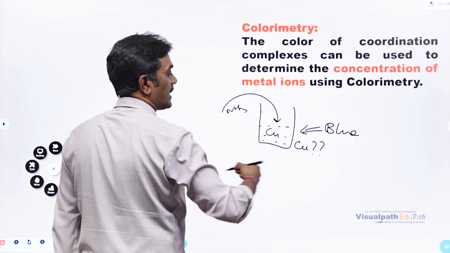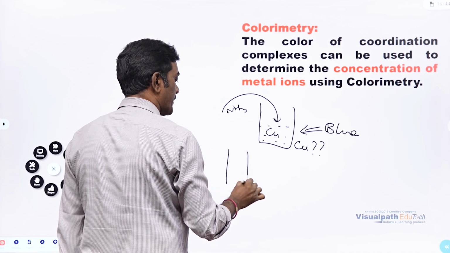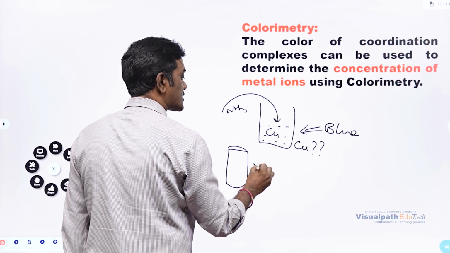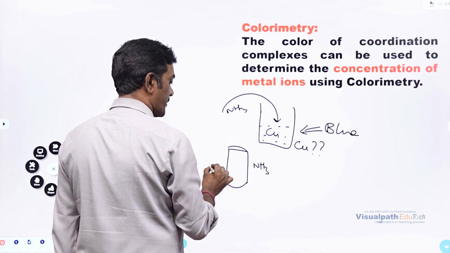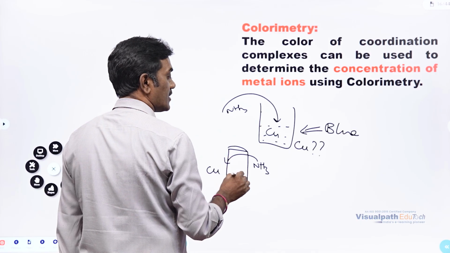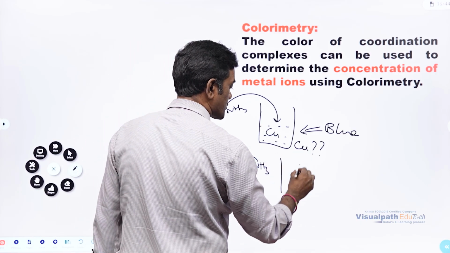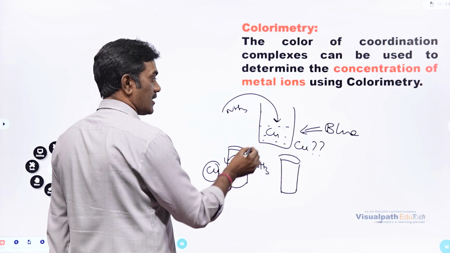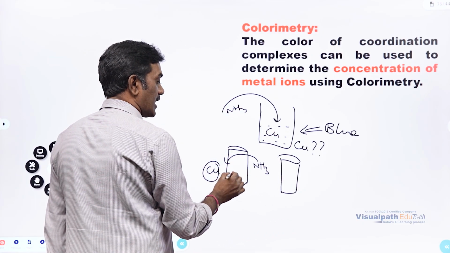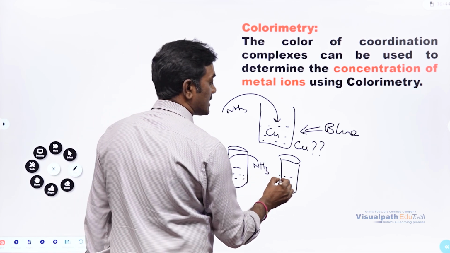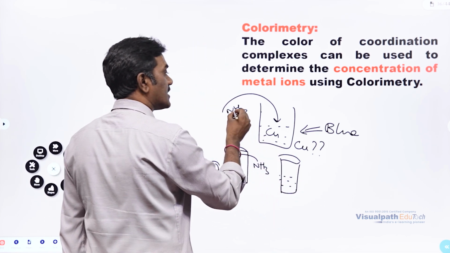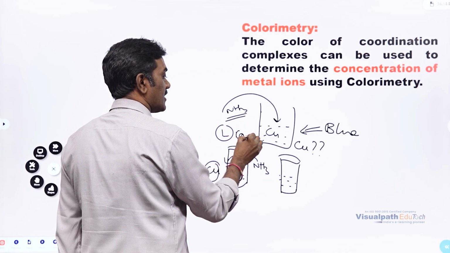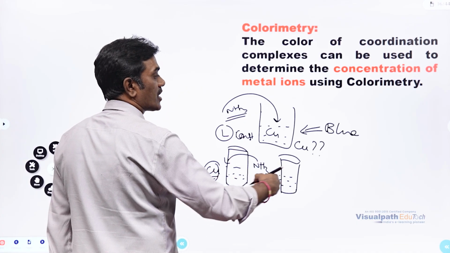Prepare different solutions in which the copper concentration varies. So you prepare solutions just like Job's method. The copper content is varying and the ammonia content is kept constant. We are adding equal ligand concentration, that is constant, and the metal concentration we are going to vary.